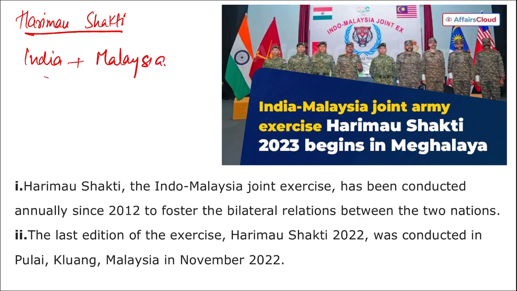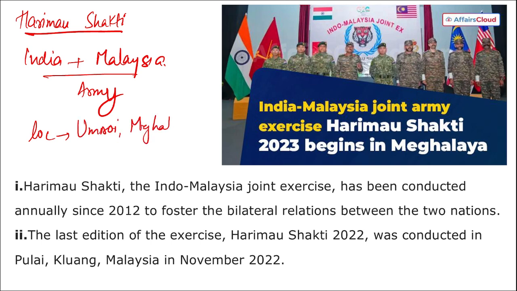Right? And that too between the armies of these two countries. Where is the location where this exercise will be held? The location is Umroi, Meghalaya. Right? In Meghalaya, this exercise Harimau Shakti is going to be held between the Indian Army and the Malaysian Army.